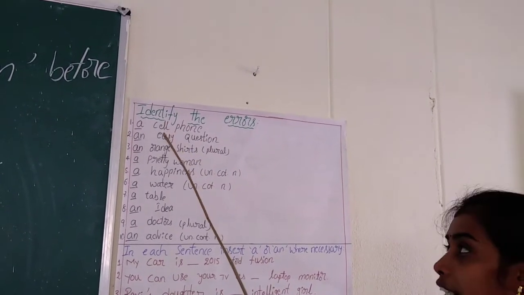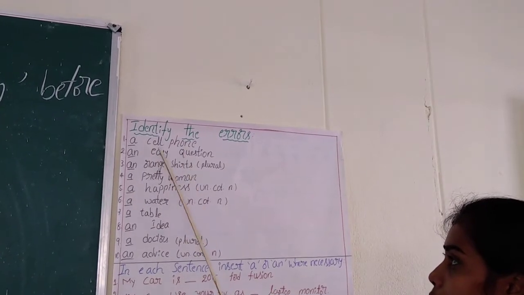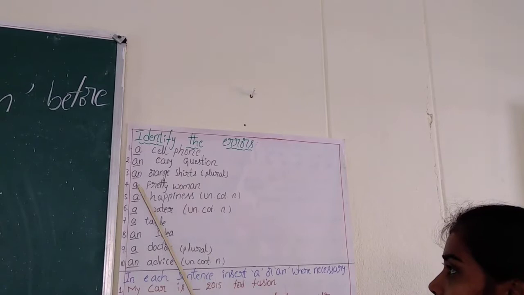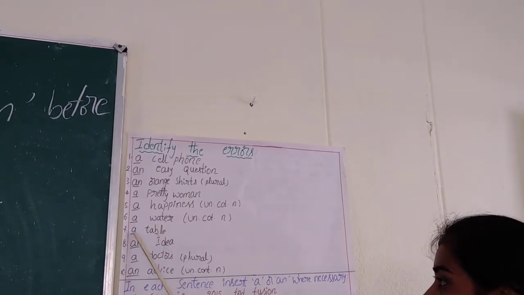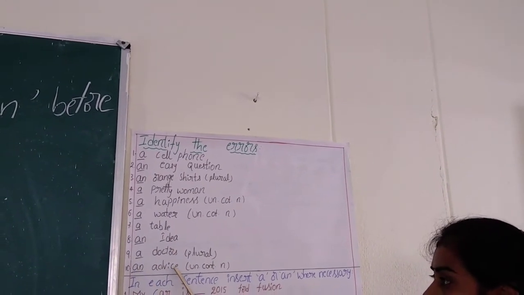Okay children, let us do another quick exercise. Here are 10 items again. Identify the errors. A cell phone, an easy question, an orange shirt, a pretty woman, a happiness, a water, a table, an idea, a doctor, an advice.